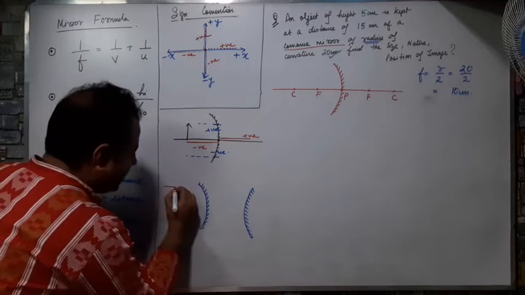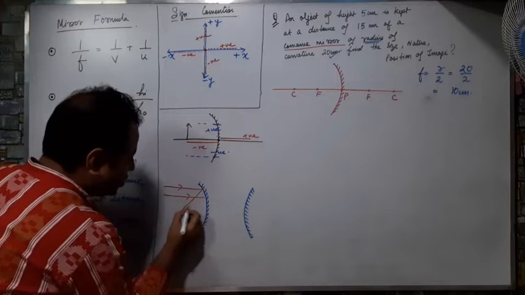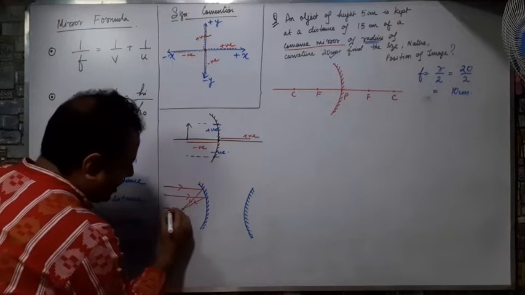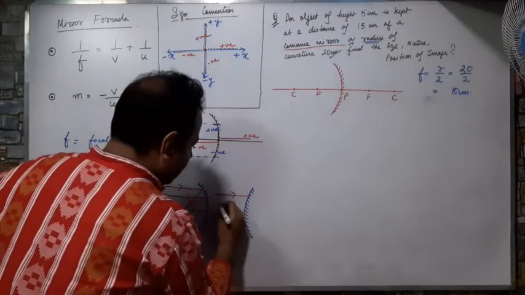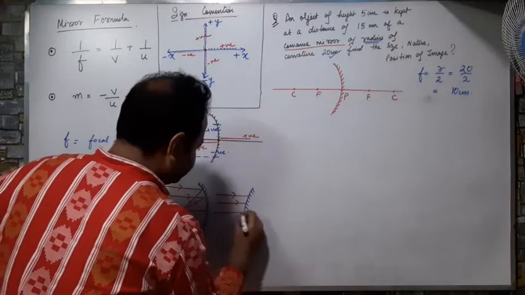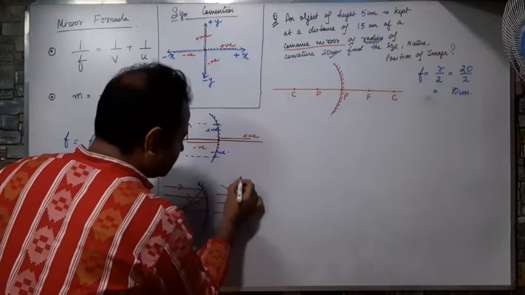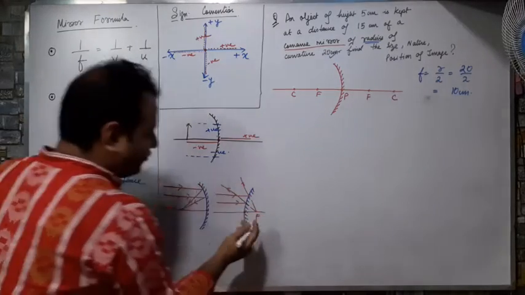The rays that are coming meet at the focus on this side, they are converging to a point on the focus. While the convex mirror diverges the rays, so it uses the focus on the right hand side.